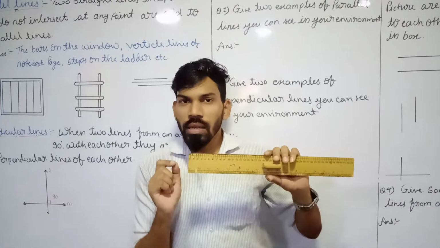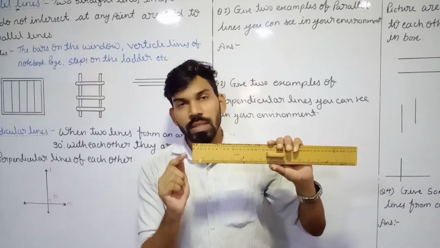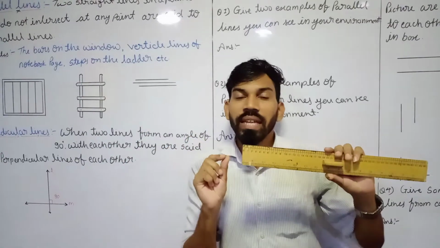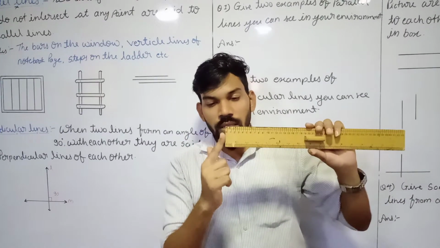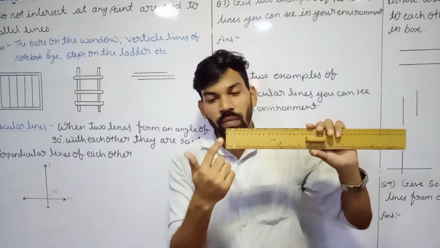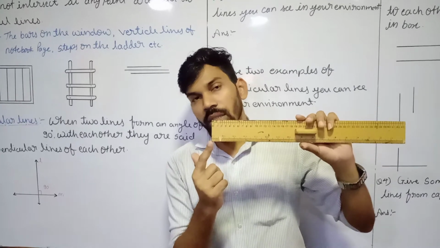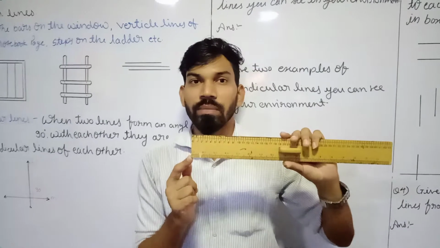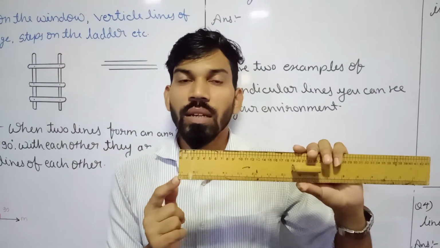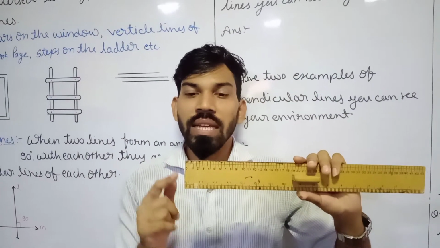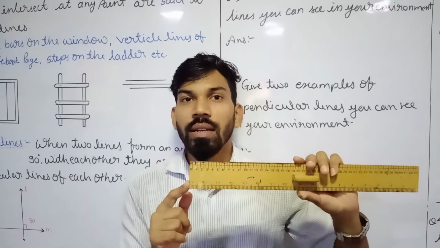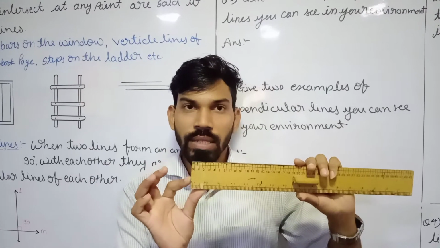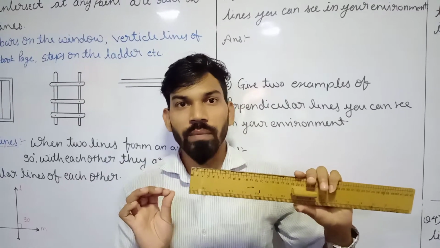Now just think of the adjacent sides of this scale. Adjacent means the two sides which meet together at a point. This vertical and this horizontal edge meet over here, and here these two edges make an angle of 90 degrees. Because of that we can say these two edges are perpendicular, meaning these two lines are perpendicular to each other.